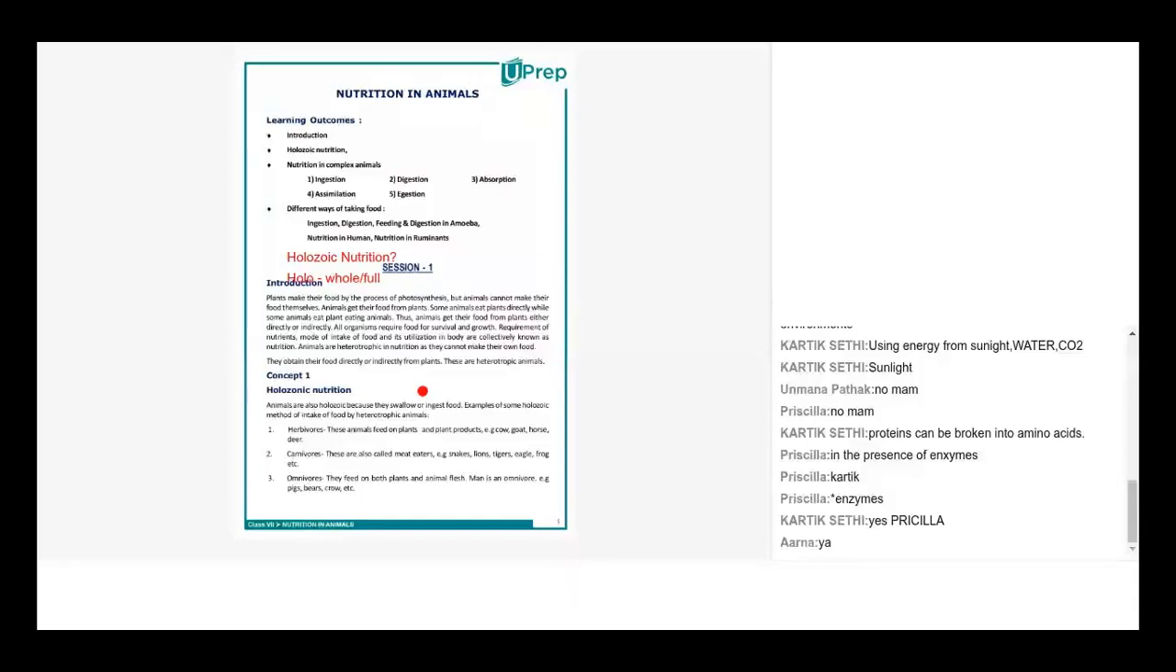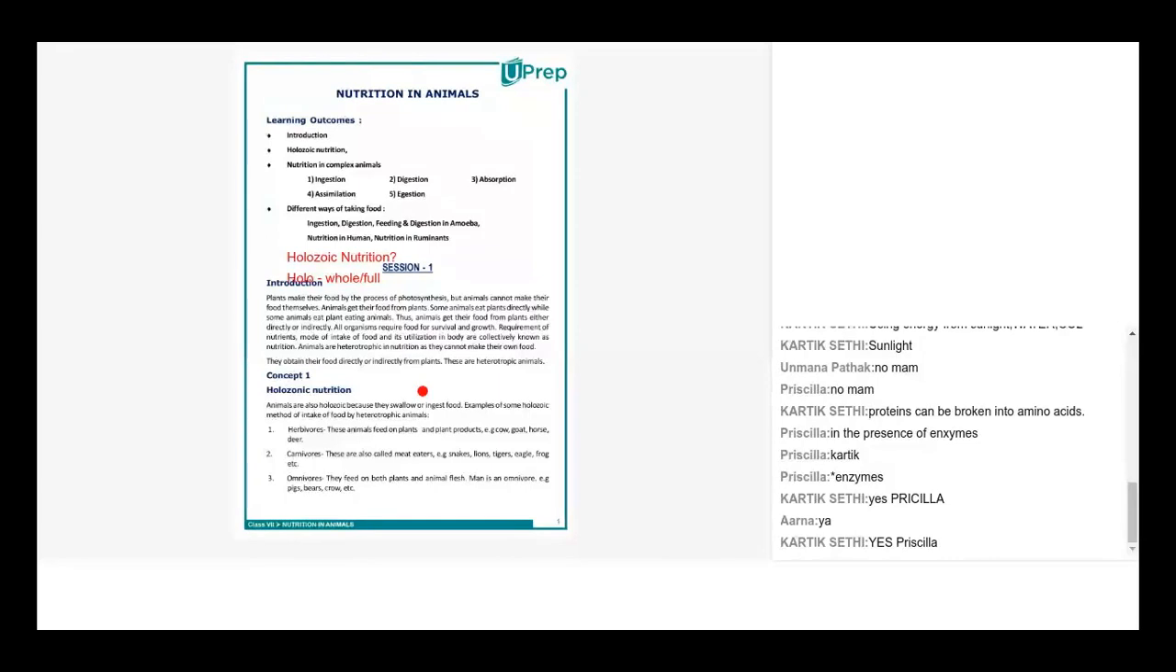But with holozoic nutrition, human beings can have whole food, like an apple, chicken pieces, or a banana. That doesn't need to be broken down first. The breaking down happens inside our body.